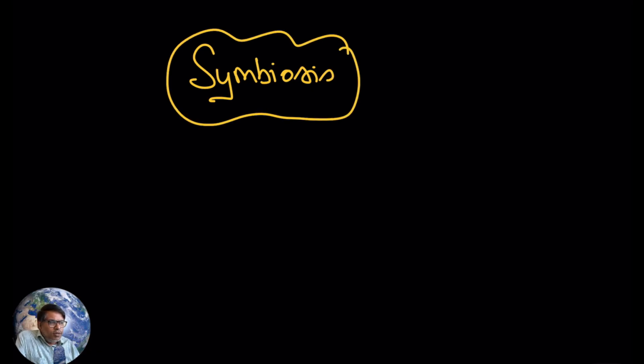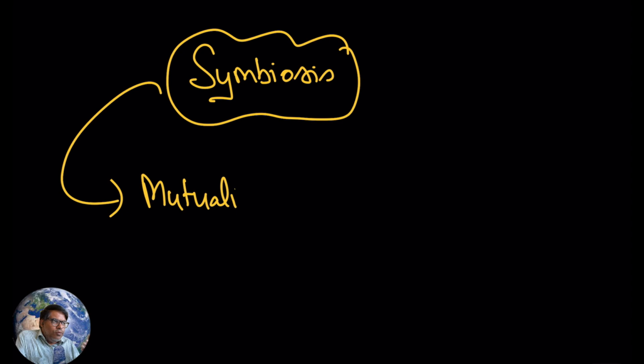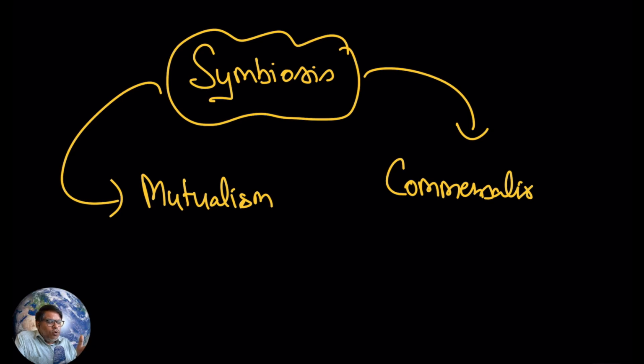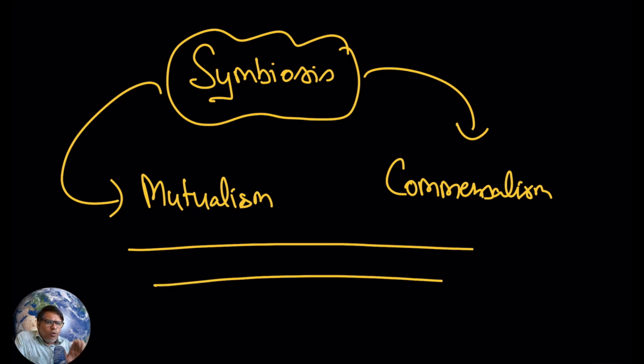Hopefully in this video you have learned about symbiosis, and we have discussed the types of symbiosis, mutualism and commensalism, and in this video I have taught you various examples of mutualism and commensalism, and hopefully all the points are clear to you.